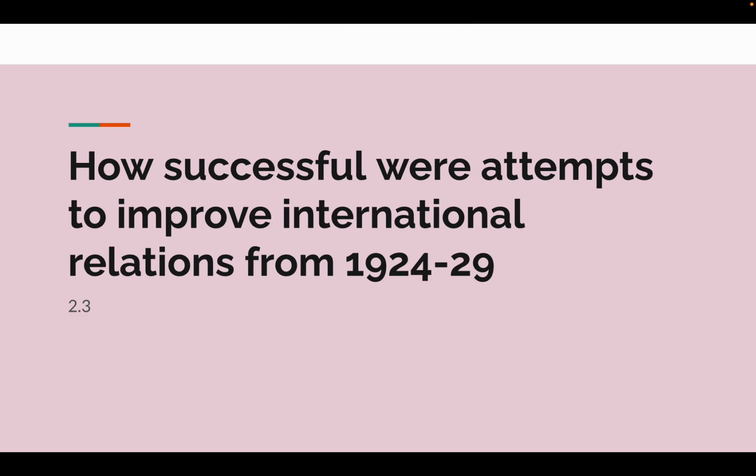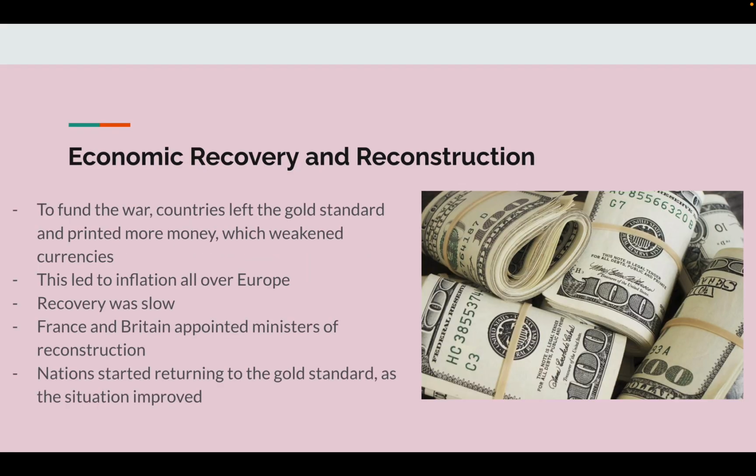Today we're going to be talking about Chapter 2.3, How Successful Were Attempts to Improve International Relations from 1924 to 29. Economic Recovery and Reconstruction.